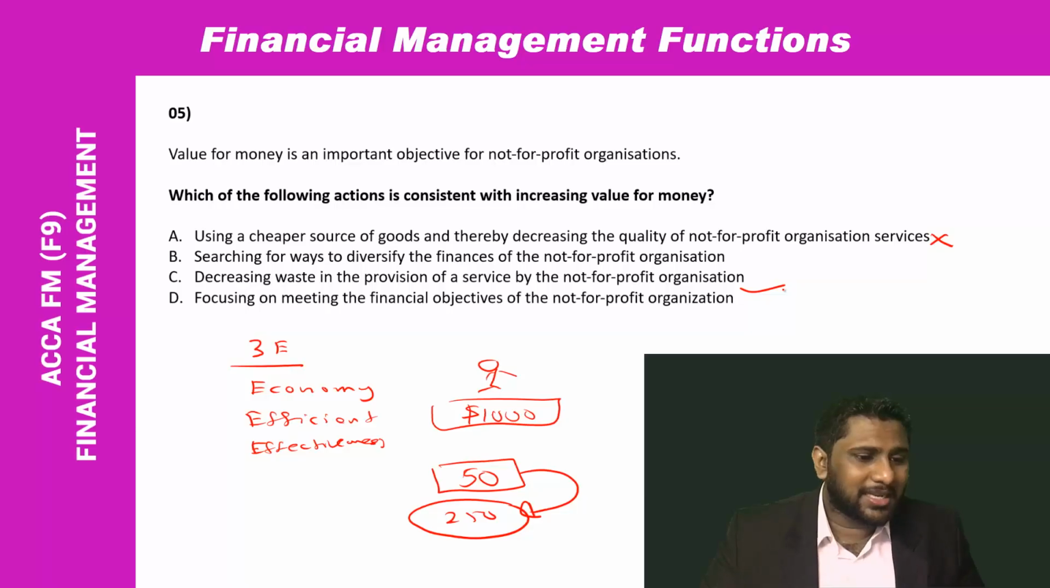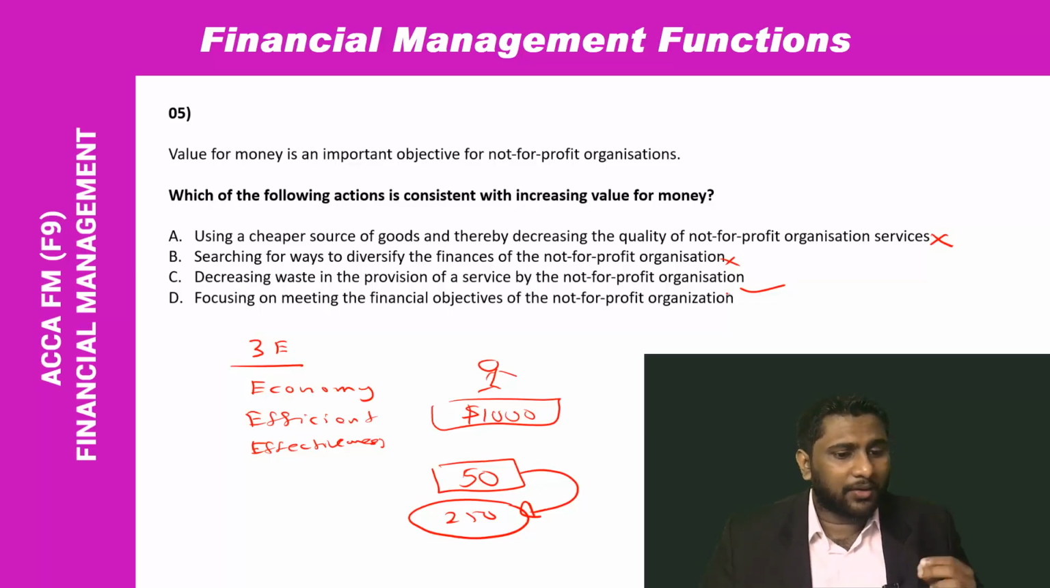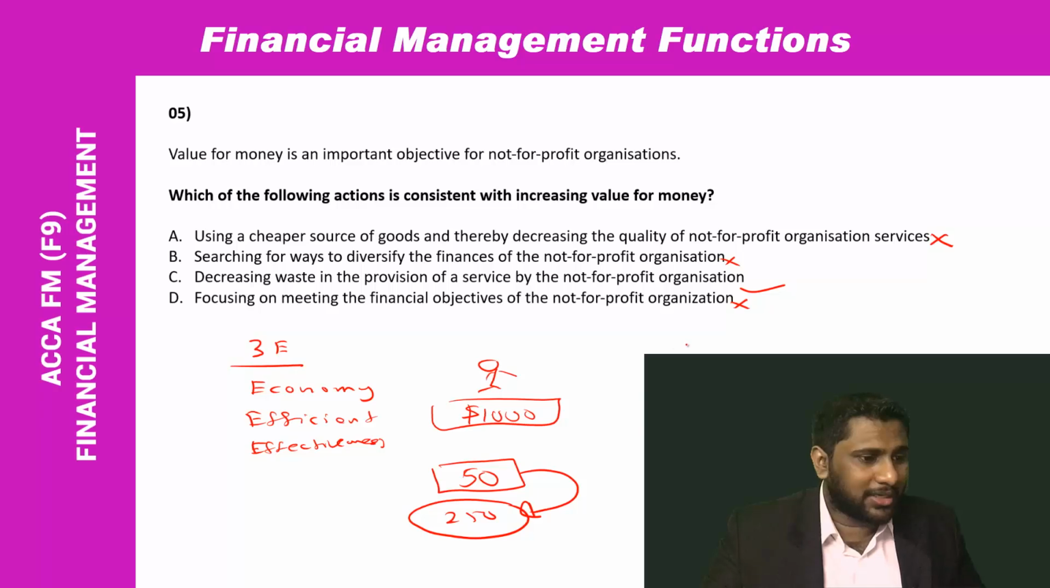So let's go through the next statement as well. This is a wrong statement. Focusing on meeting the financial objective of the not-for-profit organization. Under 3 E's, we didn't learn something like that. So that one also wrong. So your correct answer should be what? For this question, it should be C.